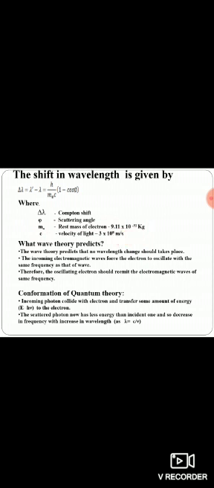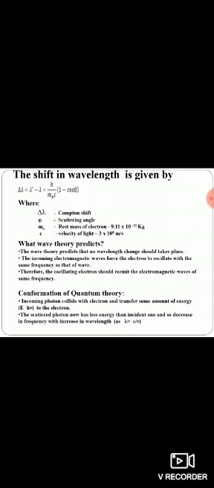Now, what does wave theory predict? The wave theory predicts that no wavelength change should take place. As in the previous slide, in the Compton effect diagram there is an unmodified component. If we see the unmodified component, the wavelength does not change.